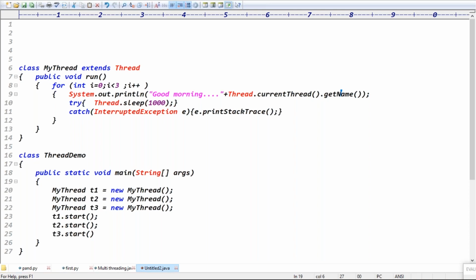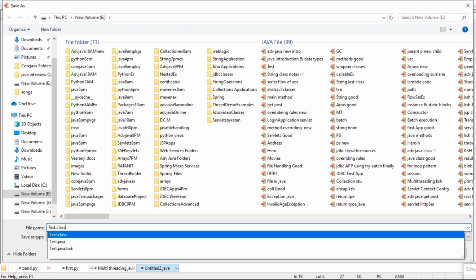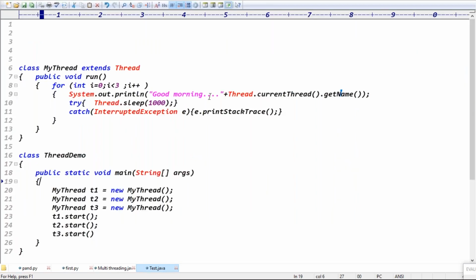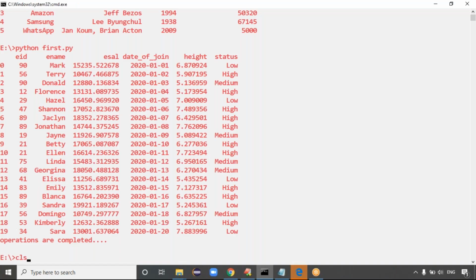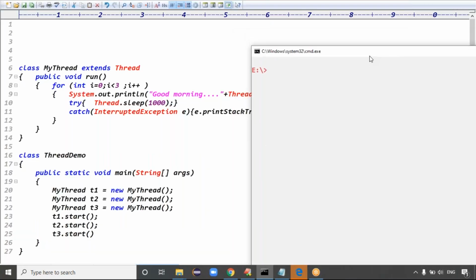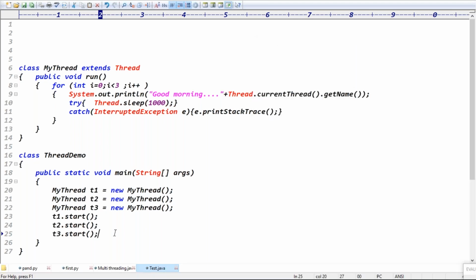If you save this code, will these 3 threads run parallelly or one by one? Definitely the three threads will run parallelly. Why one by one? Multithreading means all threads will run in parallel, right? If all threads are running parallelly, then what happens, guys? There are three threads running at a time.